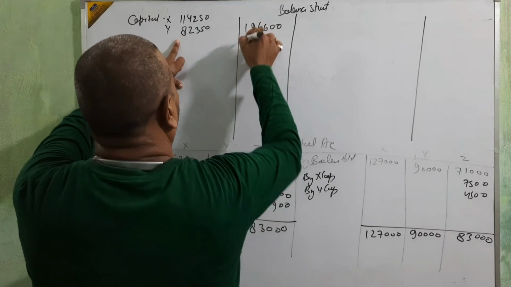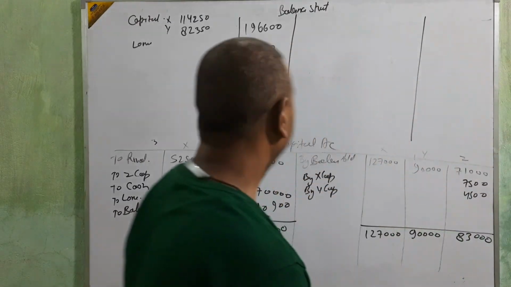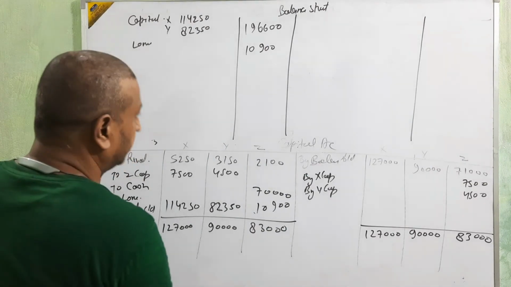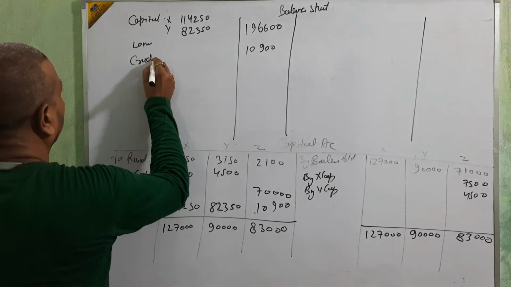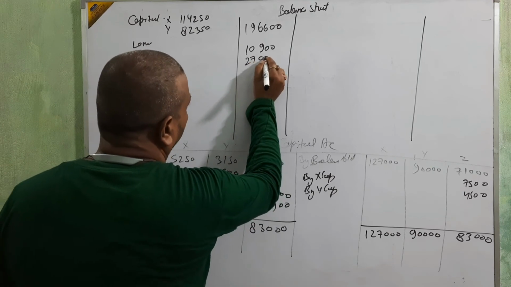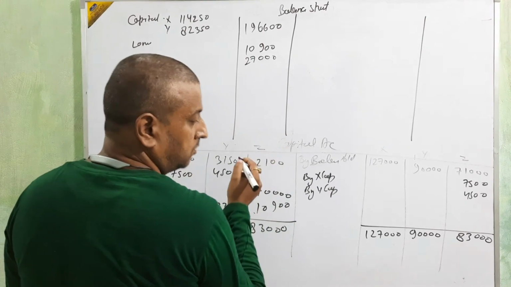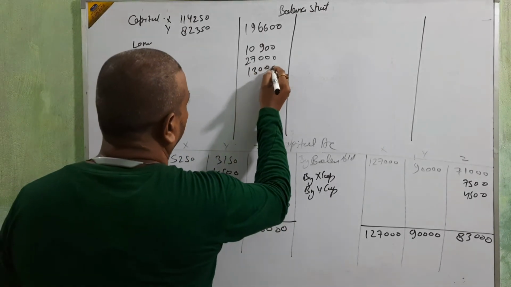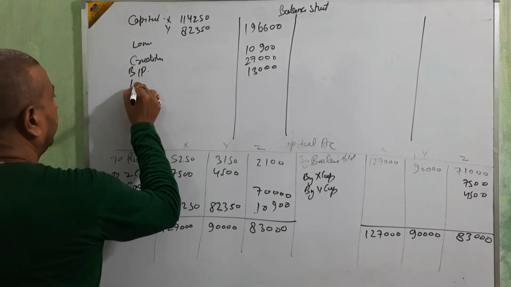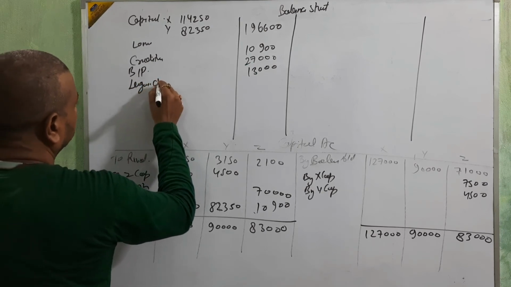Any other thing given on the liability side? Yes, creditors 27,000. Bills payable 13,000.